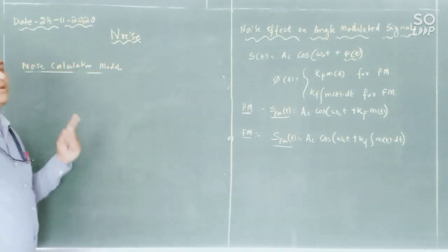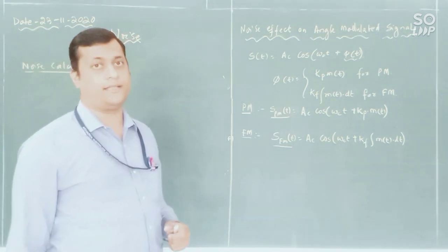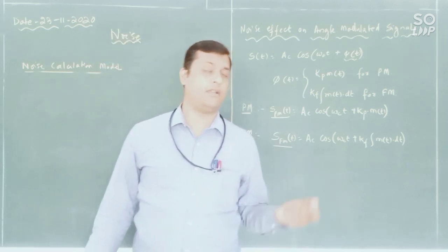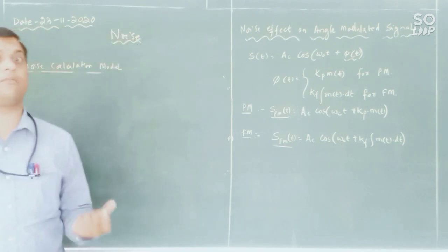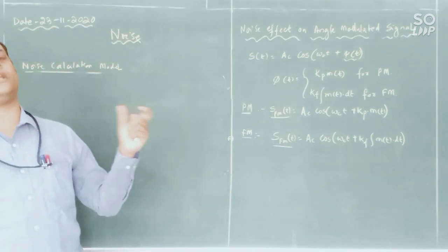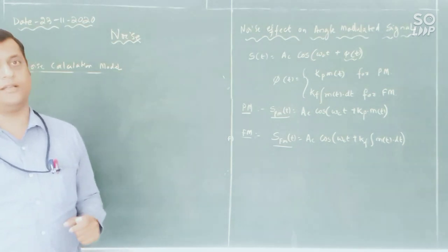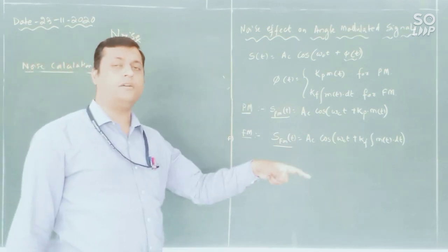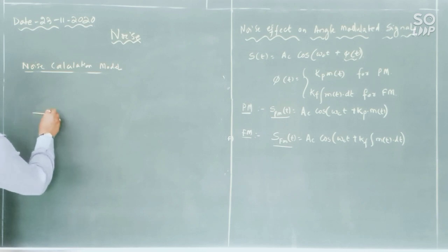Now, when we are extracting the modulating signal from our angle modulated signal, we have seen the demodulation of an FM. We are using the discriminator, phase discriminator as well as frequency discriminator. Those are the two things which will extract your modulating signal, because you need to convert the FM into AM and then AM into the modulating signal.